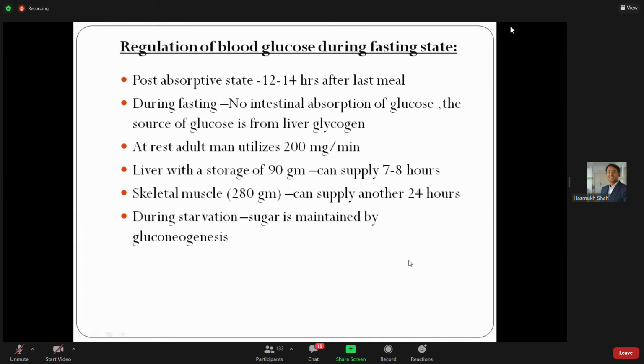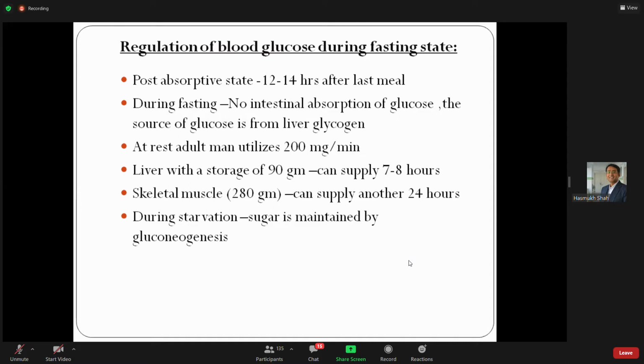During resting condition, we utilize around 200 milligram of glucose per minute. This is our need. With liver storage of 90 gram, the liver can only supply for around 7 to 8 hours. Skeletal muscle can supply up to the next 24 hours.